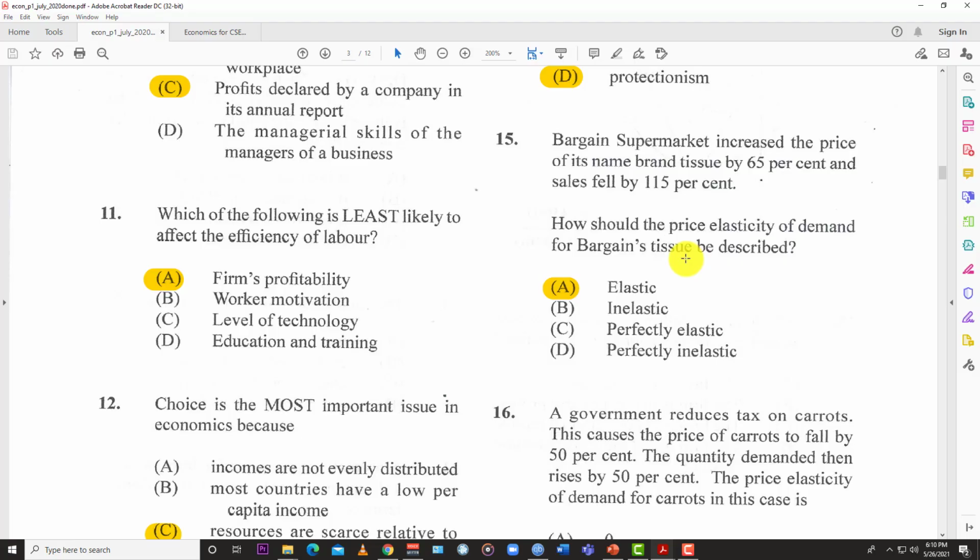Big drop. Now the thing you have to realize here is that tissues, they have a lot of substitutes, right? It's a bargain supermarket. So the name brand tissue, you have Charmin, you have the Bounty, you have the one with the bear, that's Charmin also. But hey, I can't even remember more toilet paper. There are a lot of toilet paper brands out there, I just don't remember them all. You have Scott's, I know there's Scott's. What I'm saying is that there are substitutes, and even if push comes to shove, use your baby wipes or your paper towel or whatever, right? So there are a lot of substitutes out there, so therefore it's elastic.